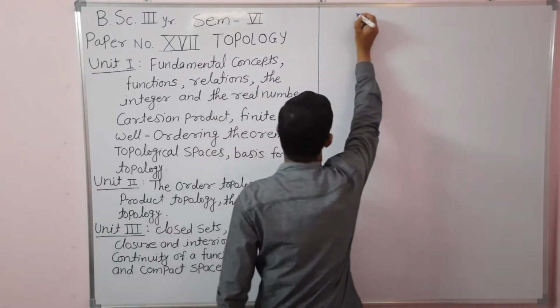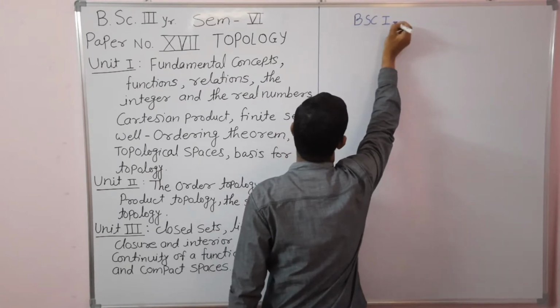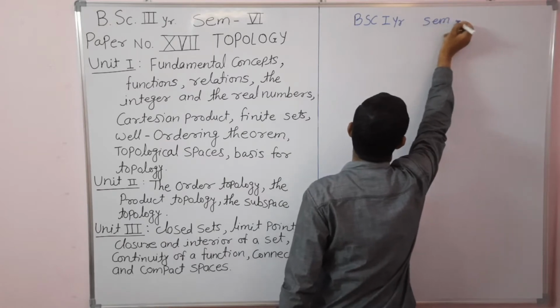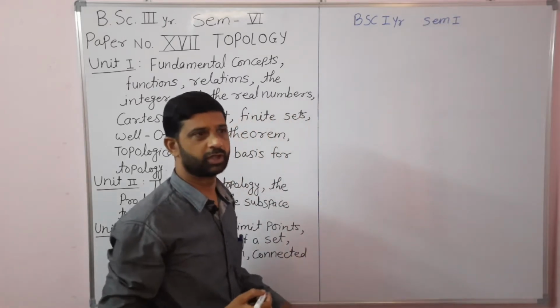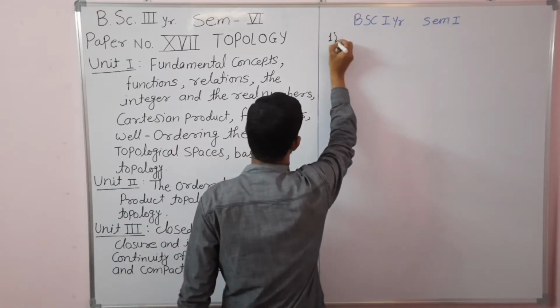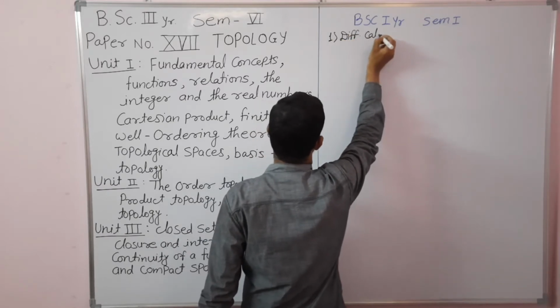So, to begin with is the BSc first year, semester first. In the BSc first year, semester first, we have studied two theory papers. The first one was differential calculus.